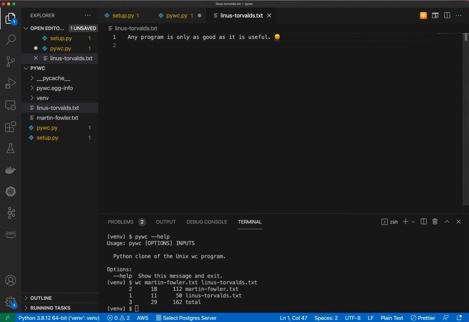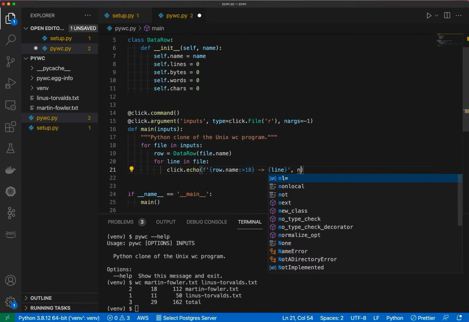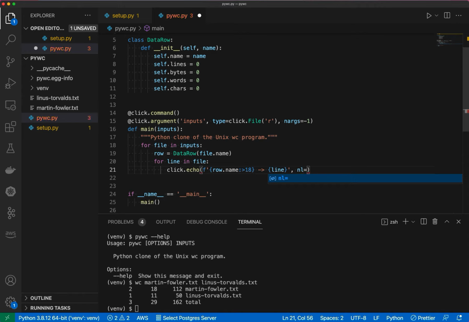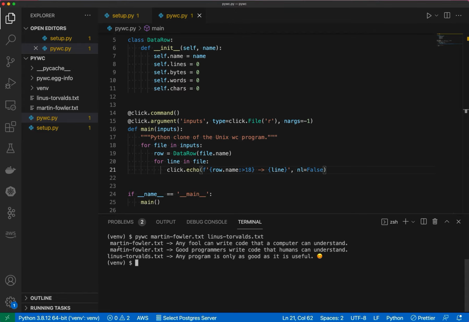as we see here. And so what I'll do is in my click echo, I'm going to update the NL keyword parameter to the echo function. And I'm going to say, don't give me a new line. So NL false. All right, so at this point in time, I should be able to run my pywc command over the Martin Fowler quotes and the Linus Torvalds quotes, and I think it will print them out. There we go. So we can see the 2 lines from the Martin Fowler quote and then the 1 line from the Linus Torvalds quote.